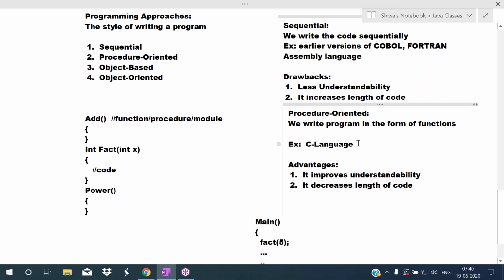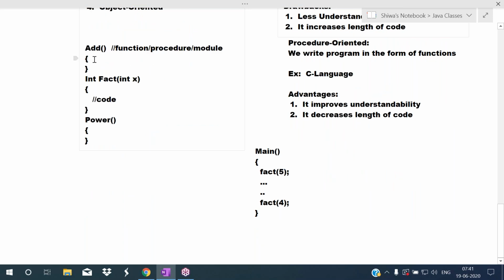The best example of a procedure oriented language is the C language. Most of the students already know about C. So C is the example for a procedure oriented programming language. We write a C program in the form of functions. Here I'm writing add, this is one function, fact is a function, power is a function. Like this, we split the program into functions. Now this is one procedure oriented program, which we write in the form of functions.